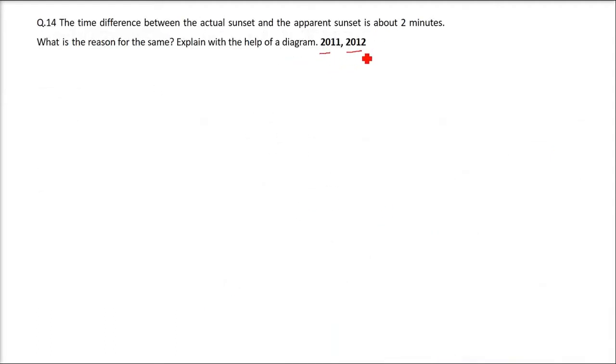Now this question is coming again and again. In recent years also it has come. It's basically a general knowledge question. The time difference between actual sunset and apparent sunset is about 2 minutes. What is the reason for the same? Explain with the help of a diagram.